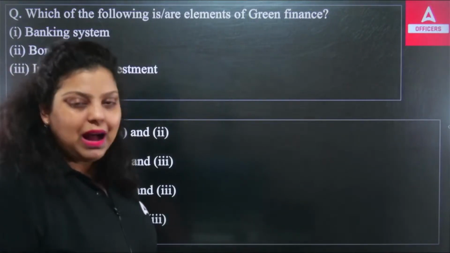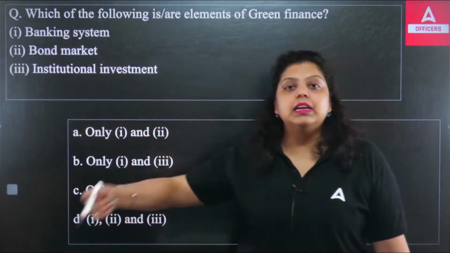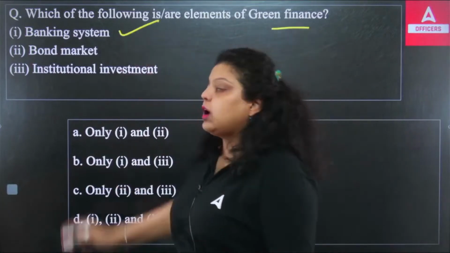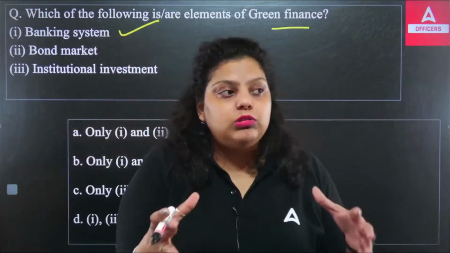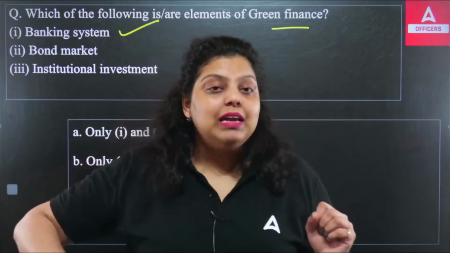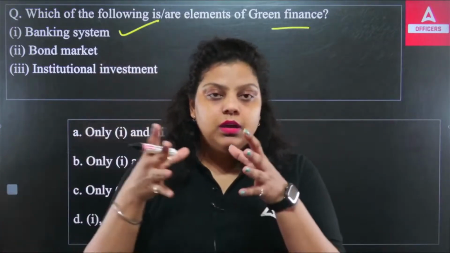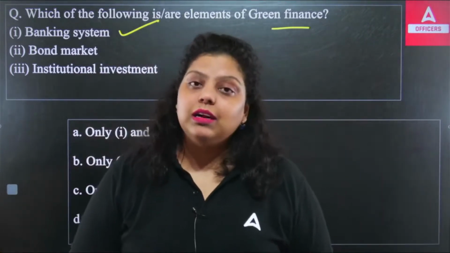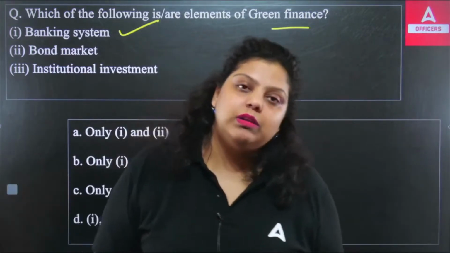If I talk about the banking sector, they have nothing to do directly with climate change, but indirectly they can help by providing green finance. What is green finance? It means you are providing loans to such sectors or businesses which are environmentally involved. Like a bank giving a loan for starting a startup related to electric vehicles or renewable energy. These sectors help you reduce the climate change impact, and that is known as green finance.